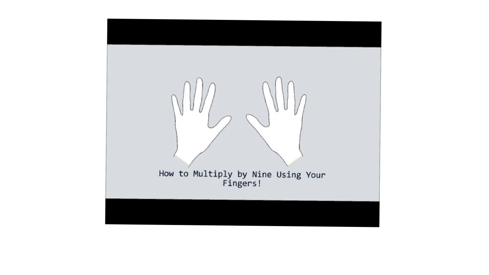In this video, I'll show you how to multiply by the number 9 using only your fingers. This is a very simple method, a fun, visual way to multiply by 9, especially for children. As a first example, let's look at 9 times 3. We'll start with our left pinky and count along our fingers to 3. 1, 2, 3. Next, we'll count the number of fingers to the left of 3. There are 2, so we will put a 2 in the tens place.